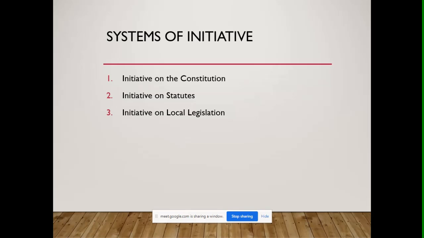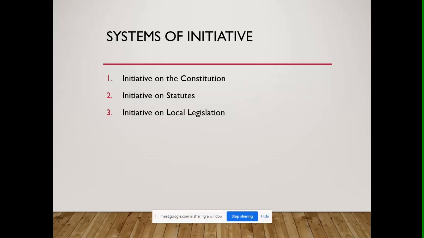Now, when we speak of local legislation, we speak of resolutions and ordinances. Strictly speaking, despite the fact that they are referred to as local legislative bodies, what the local legislative bodies are making are not strictly laws. They are merely resolutions and ordinances, but they have the force and effect of laws. Because strictly speaking, laws are passed by Congress.